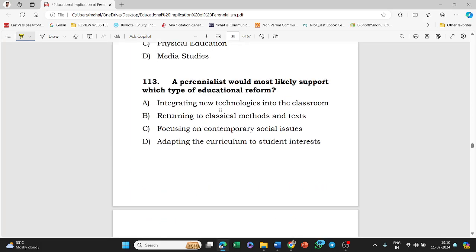Next, a perennialist would most likely support which type of educational reform? Options: integrating new technologies into the classroom, returning to classical methods and texts, focusing on contemporary social issues, adapting the curriculum to student interest. The answer to this question is option B, that is returning to classical methods and texts.